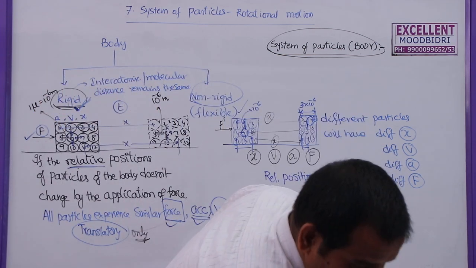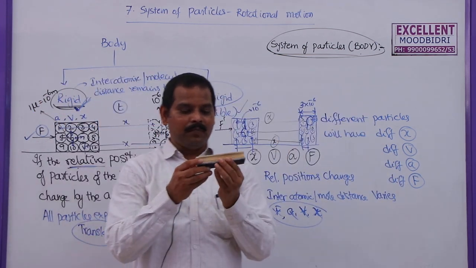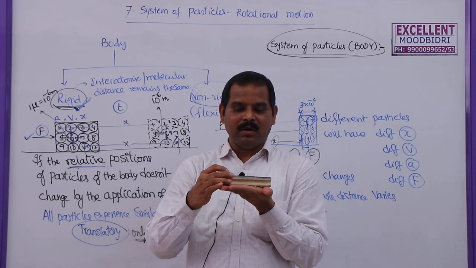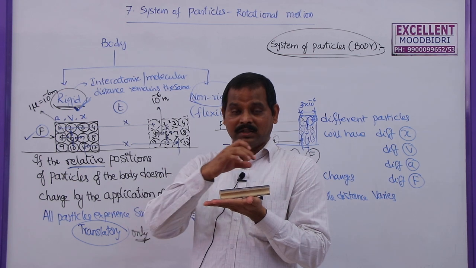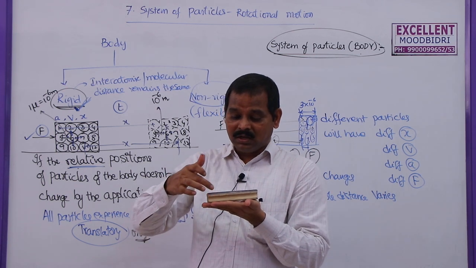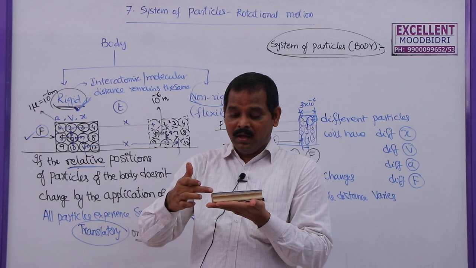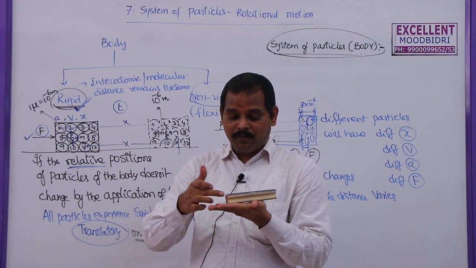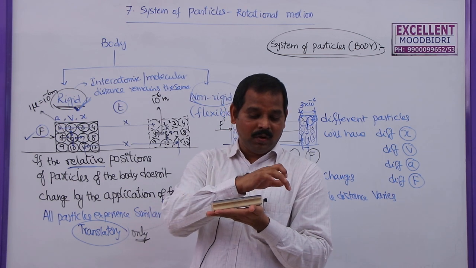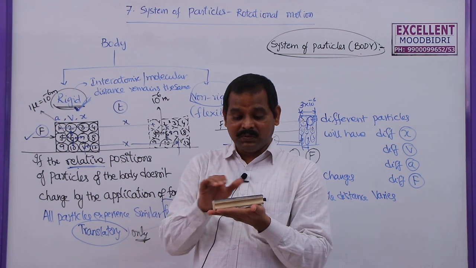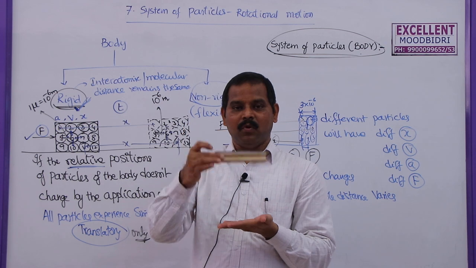For example, let me take this duster. So if I am applying some force, let us say the duster is placed on my hand here. If I apply some force here, see, all the particles are experiencing the same force. That's why this particle traveled from here to here. See, this is the first particle. If I apply force, the first particle reached here. But what about this particle? The Nth particle will travel the same distance or displacement. Displacement will be the same. Why? Because this is a rigid body.